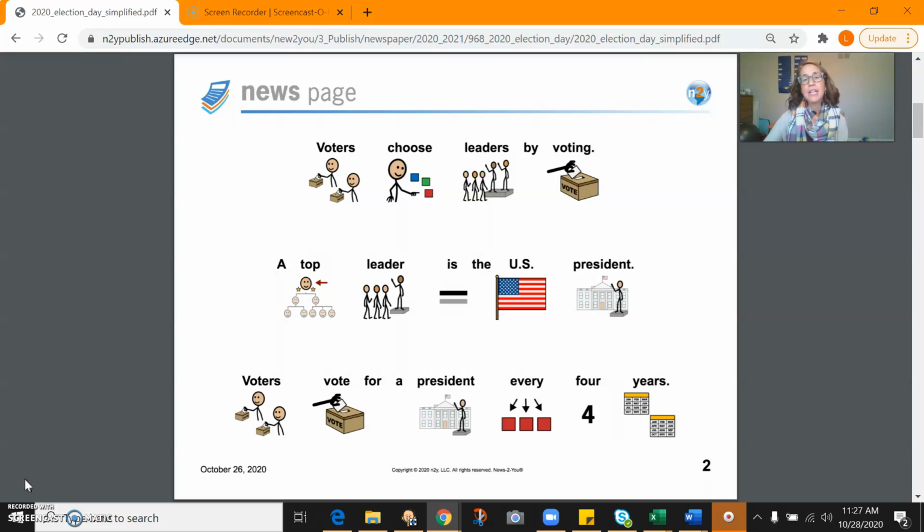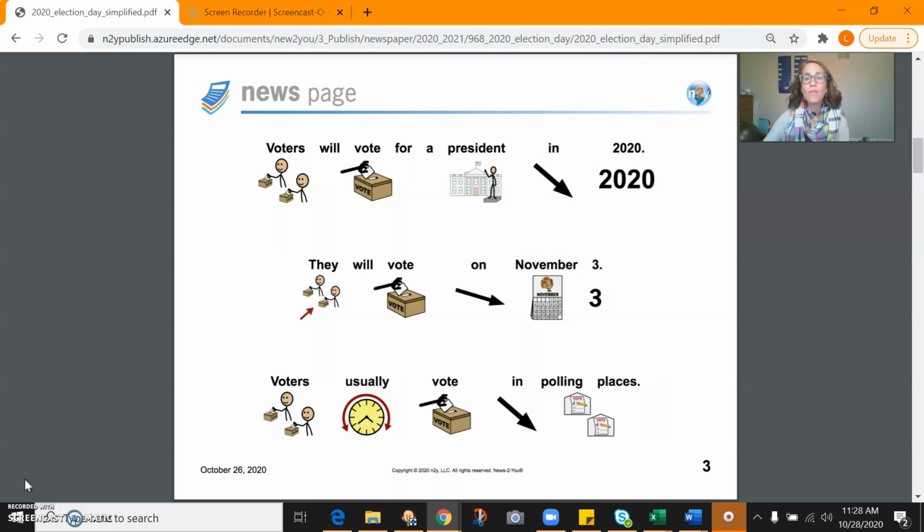A top leader is the U.S. president. Voters vote for a president every 4 years. Voters will vote for a president in 2020. They will vote on November 3rd.